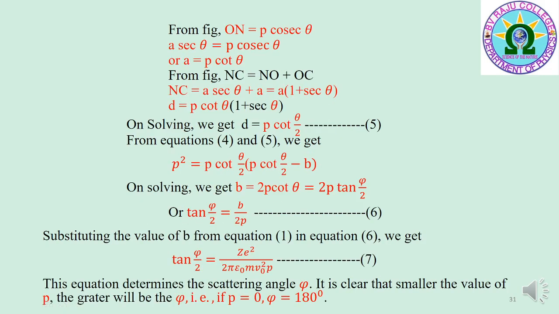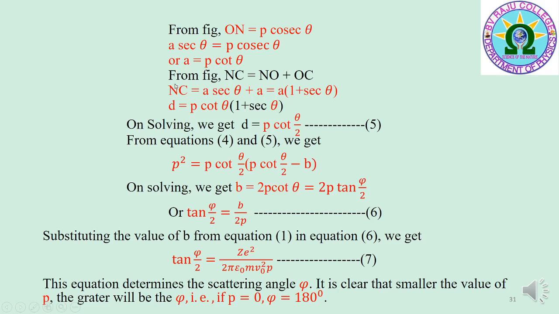From the figure, ON is equal to P cosec theta, and from the properties of hyperbola, ON is equal to A secant theta. Therefore, A secant theta is equal to P cosec theta, or A is equal to P cosec theta by secant theta, that is, A is equal to P cot theta.